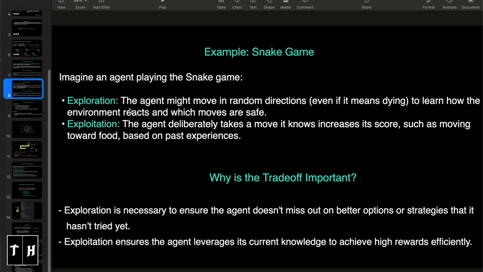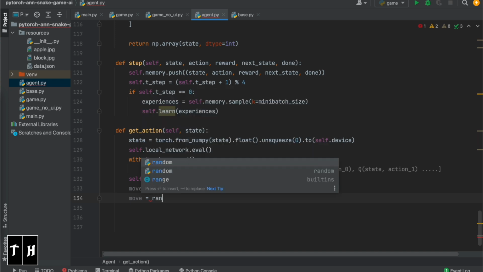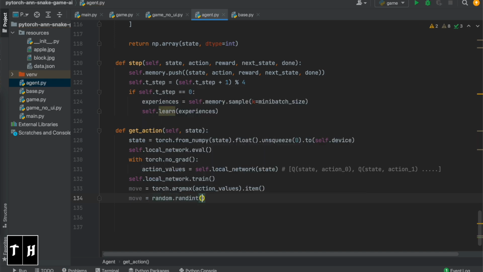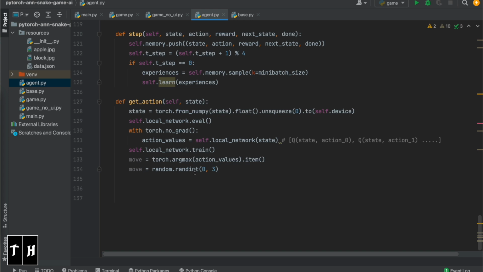Now the exploration part, where the agent might move in random directions to learn how the environment reacts and which moves are safe. So we'll add some random moves here: random.randint(0, 3). Why 0 to 3? Because our action size is 4, so this will give values either 0, 1, 2, or 3. Now we have the random move, and we also have a move computed from the local network. We'll choose one of these moves based on the Epsilon-Greedy policy, which trades off between exploration and exploitation.